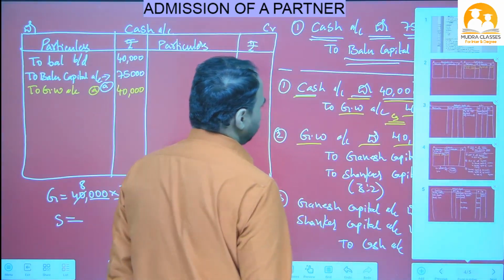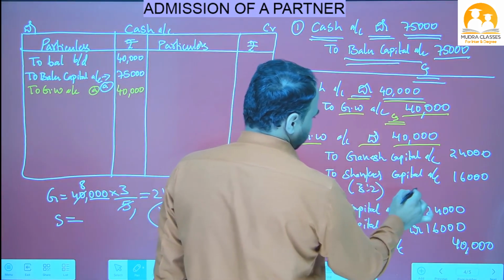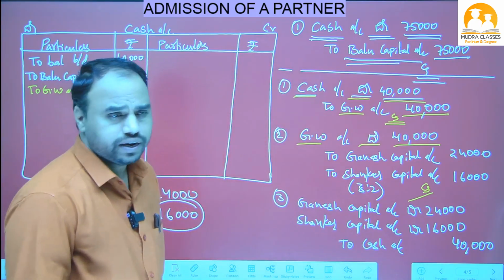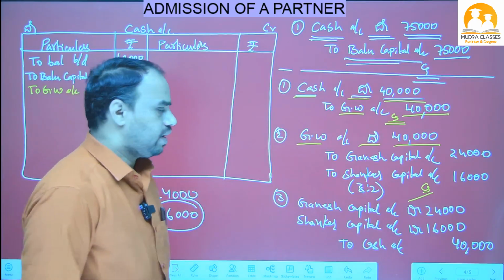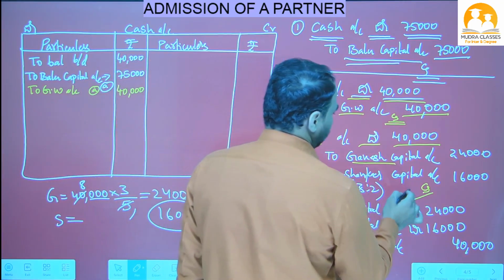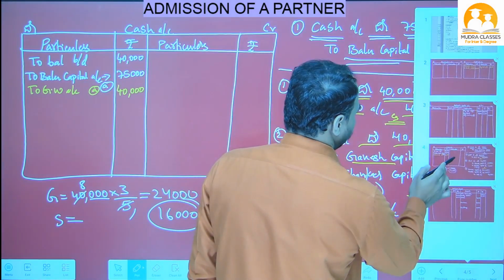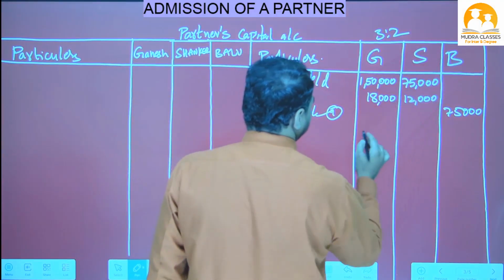Okay, next, goodwill is on debit side. Then Ganesh capital, Shankar capital is on which side, beta? Credit side. We have only two sides, debit side and credit side. If goodwill is on debit side, automatically the remaining two are on credit side. So write in Ganesh capital, credit side 24,000. So come to the partners capital account. Ganesh capital, credit side, I have written